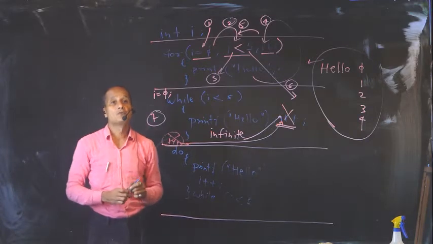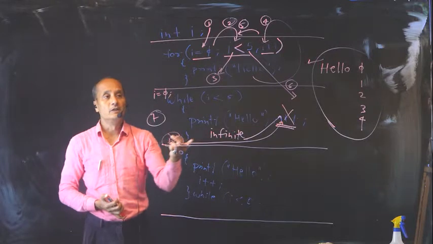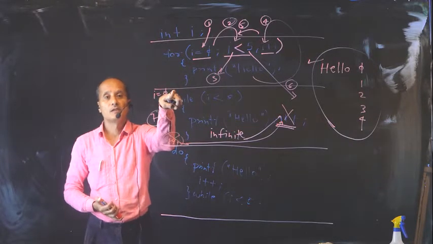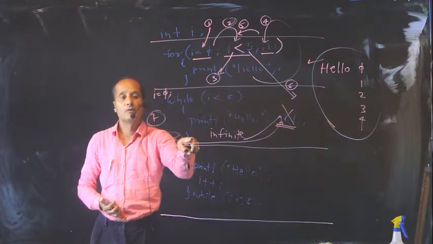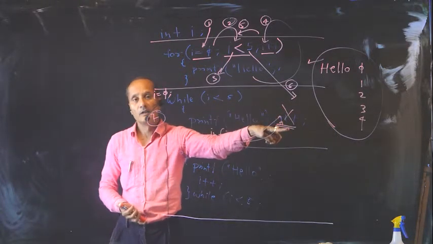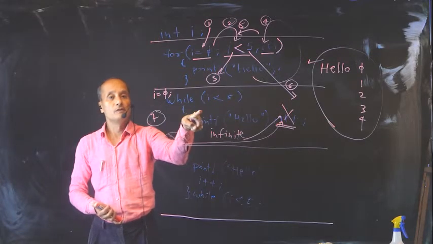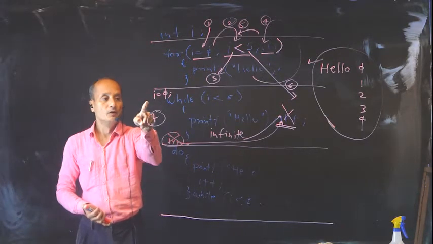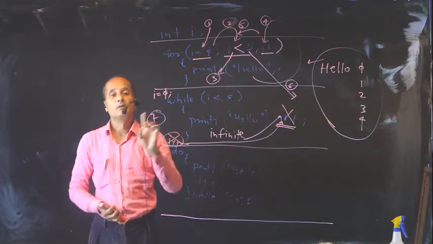Now these are the usual 3 mistakes which I pointed out when you are writing a while loop. Initialization has to be before starting while. Increment has to be inside the while loop. Should not forget the increment or it will be an infinite loop. Don't do I equal to 0 inside, again it will be an infinite loop. Don't do I plus plus afterwards, after the body of the loop, again it will be an infinite loop.